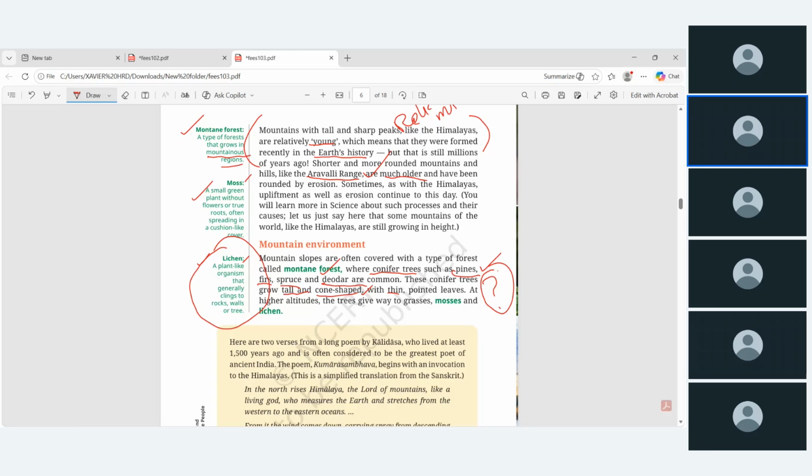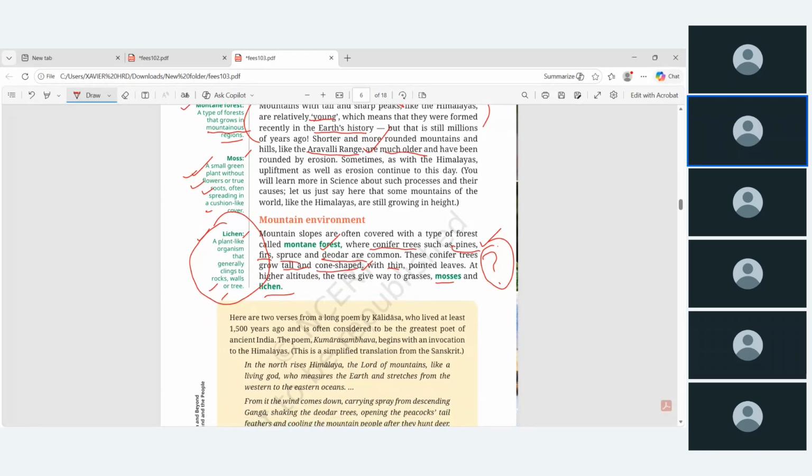Okay, and the trees give way to grasses, mosses and lichen. Here they have given the definitions. Mosses are small green plants. அதுல flowers இருக்காது, roots இருக்காது, but it's like a full cover பண்ணிருக்கும் green colorல. And lichens are plant-like organisms that generally cling to rocks, walls and trees. That is called lichens.